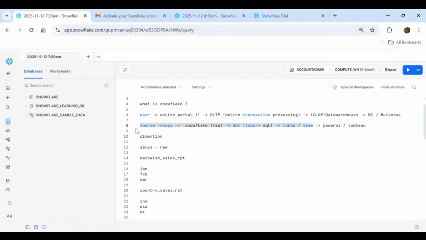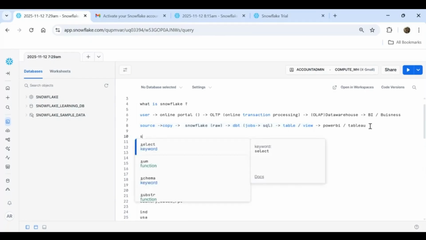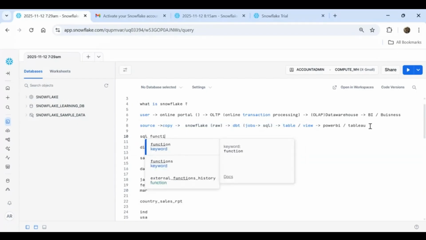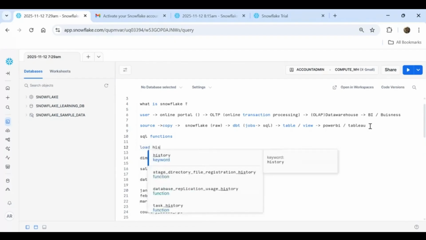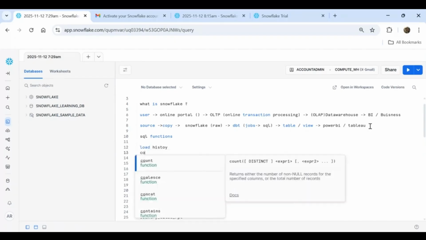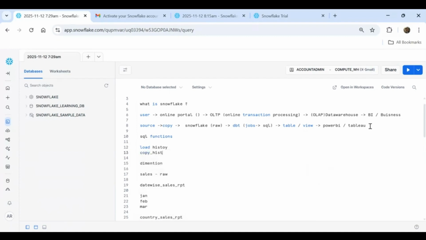Yeah, understood. There is one more question from me. Let's say traditional functions will be there in Snowflake, because I recently worked on some function, list aggregation, some very tricky functions. Would you be explaining those also in our course? Snowflake-specific functions are there, for example load history, then you have the copy history, COPY_HISTORY. Whatever functions Snowflake provides, I'll be explaining everything.